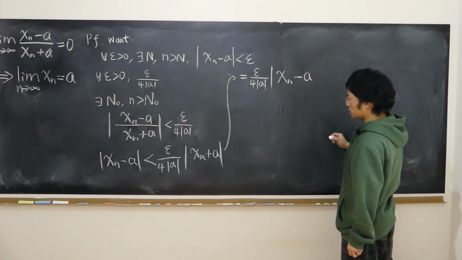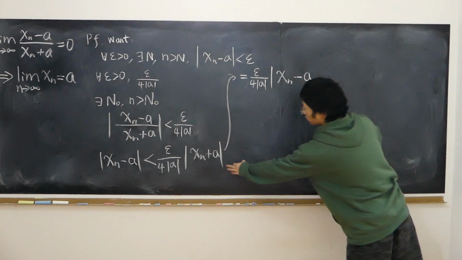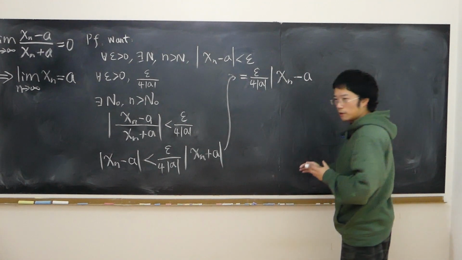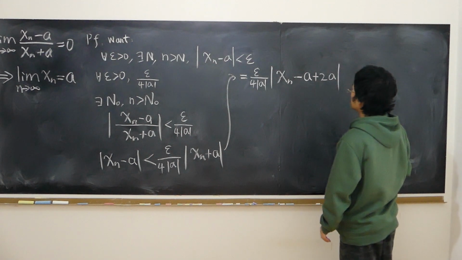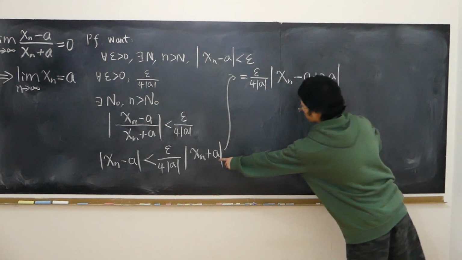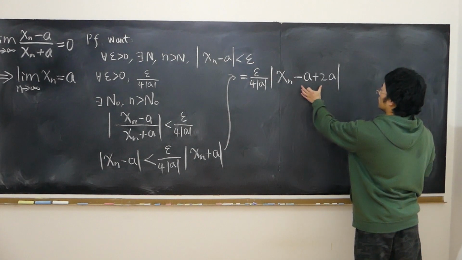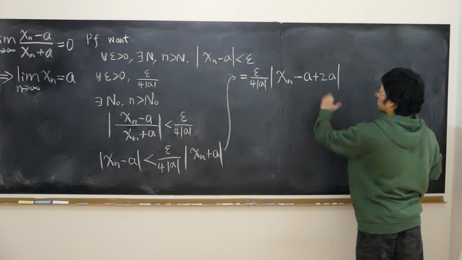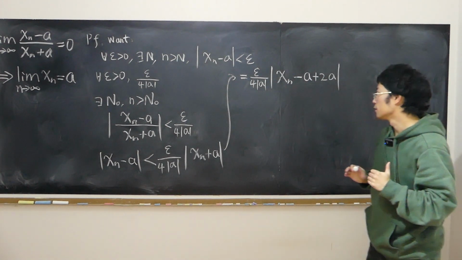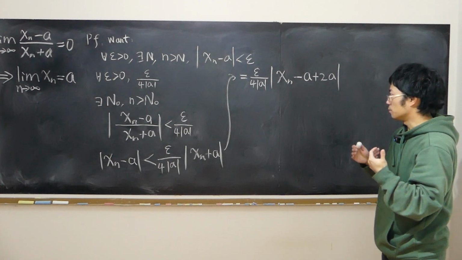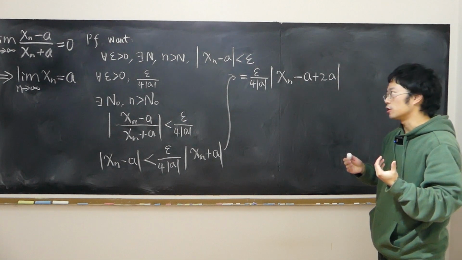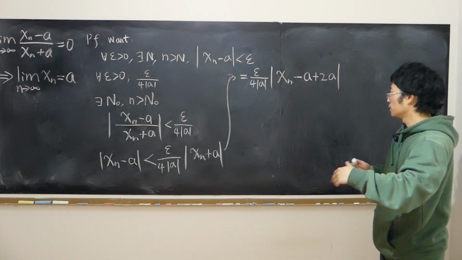Of course, I have to plus a to make it the same. Also, I have a plus a here, so I have to plus 2a. That's still the same thing, right? xn plus a, xn minus a plus 2a, same thing. It's a common technique in mathematical analysis to subtract a term and add the same term again, to make it the same thing.